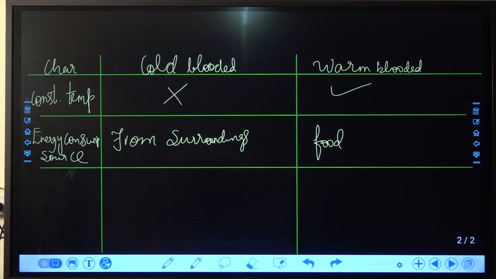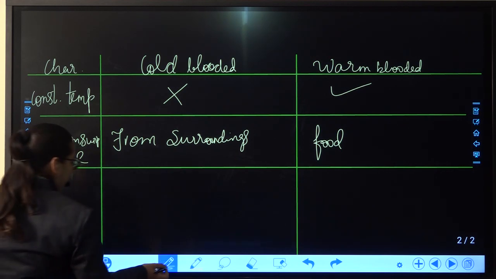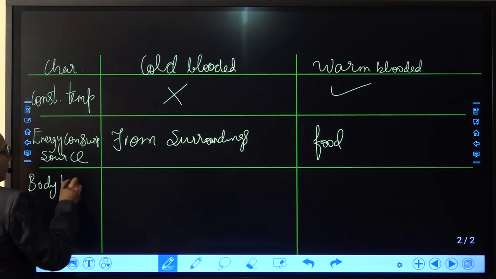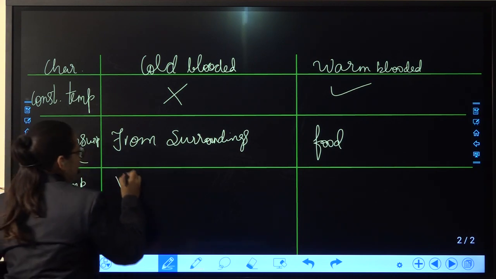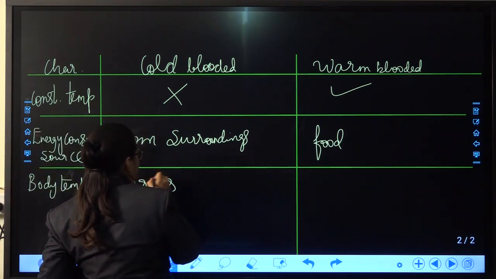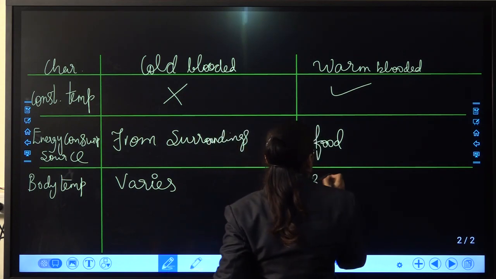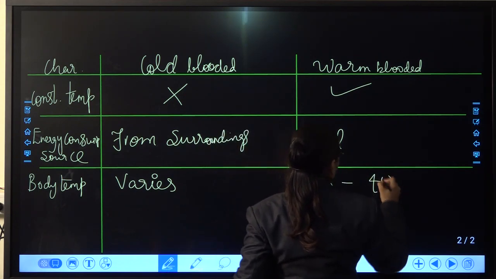Okay, note down the two points and then we'll move further to the third point, that is the body temperature. Here body temperature constantly varies based on the changes in the environment. Here it is maintained from 35 to 40 degrees Celsius.